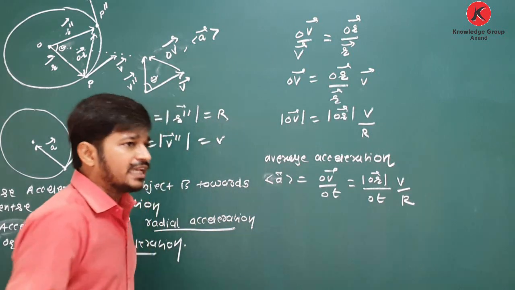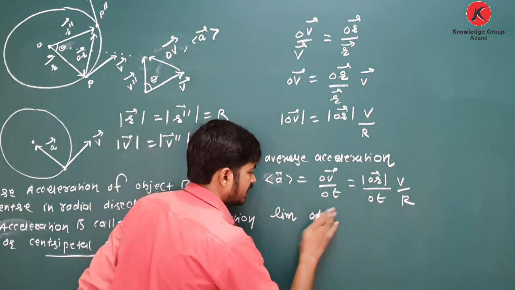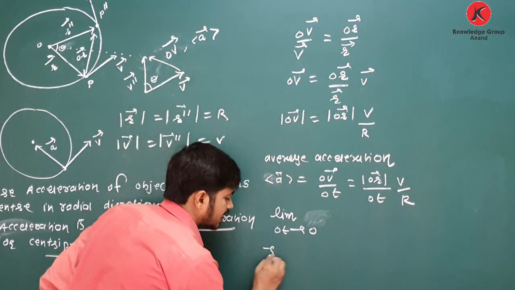If I take the limit delta T tends to 0, then we get instantaneous acceleration.